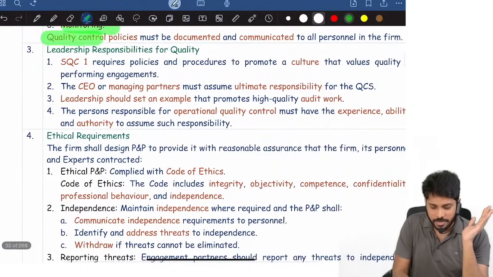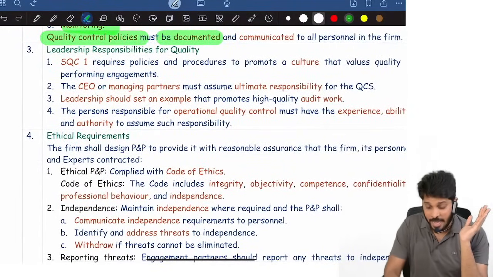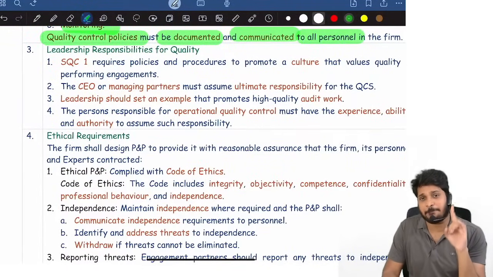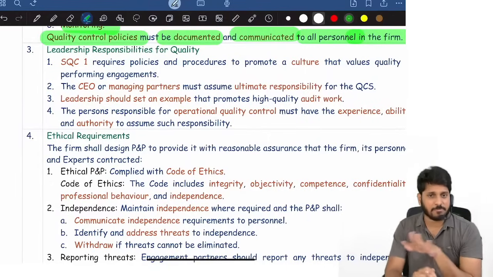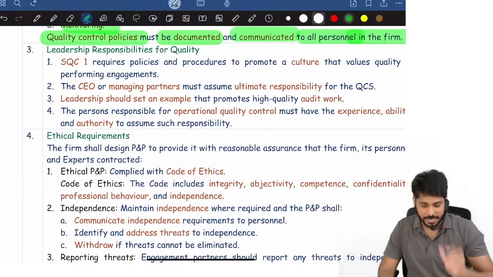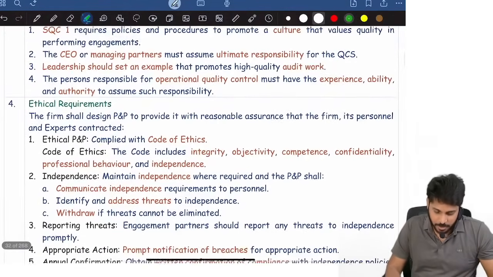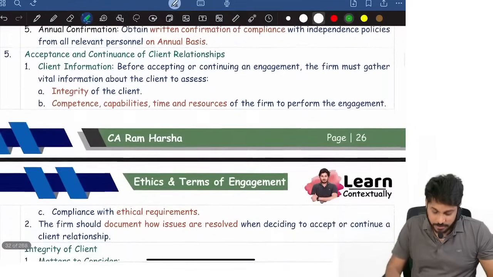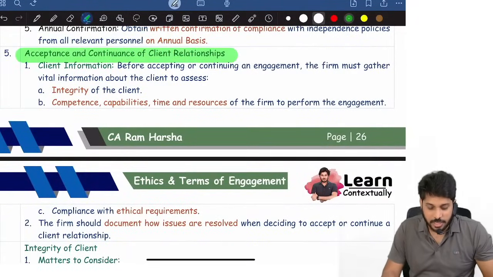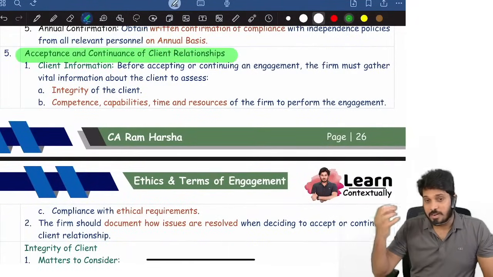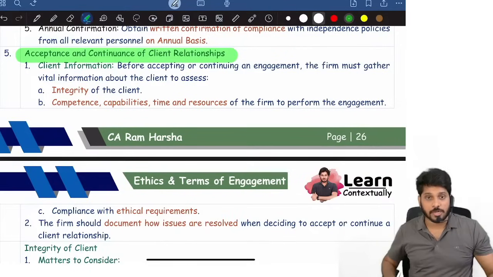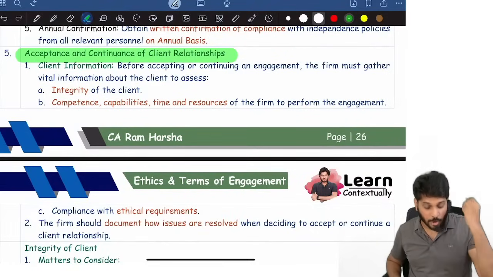And all these quality control policies must be documented, and it must be communicated to every person in the firm. In an audit firm, every person will be there as staff members. We should communicate it. Now, ethical requirements, not even that, acceptance and continuation of client relationship. When a client comes and asks you, sir, can you become my auditor? Don't accept it blindly. There are three points you should check.